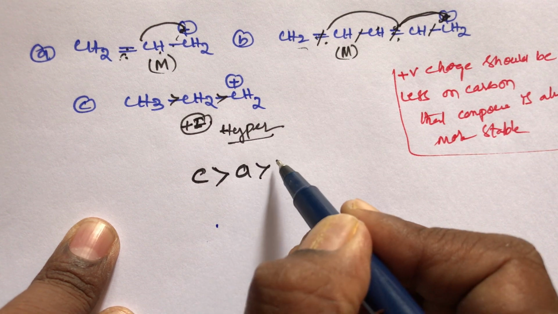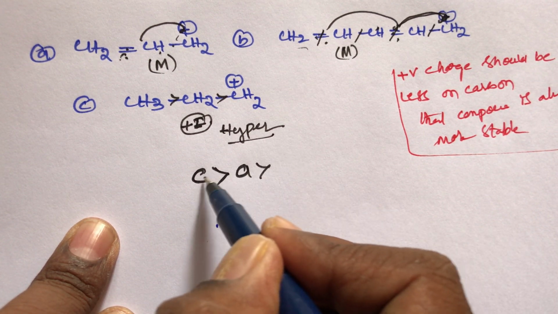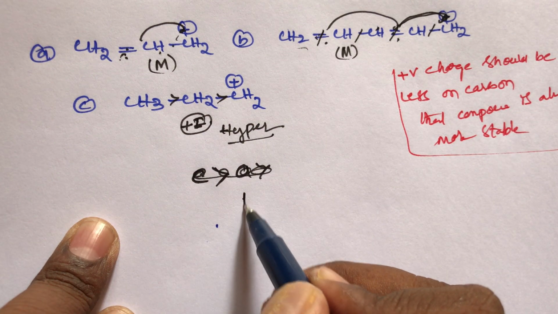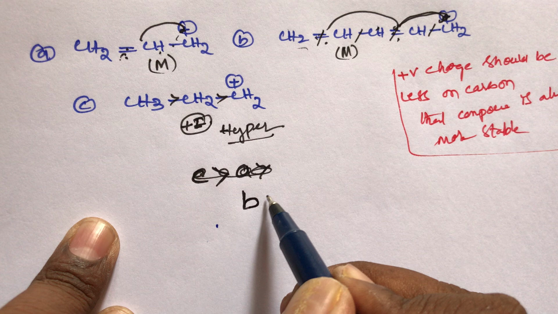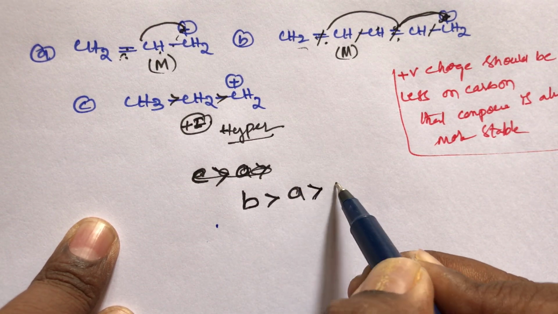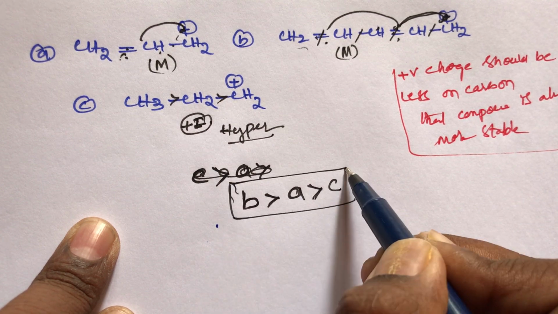A compound is more stable than... the stability order, that is B compound. B compound is more stable than A compound. A compound is more stable than C compound. This is the stability order, student.